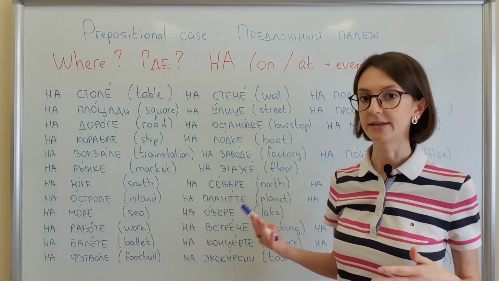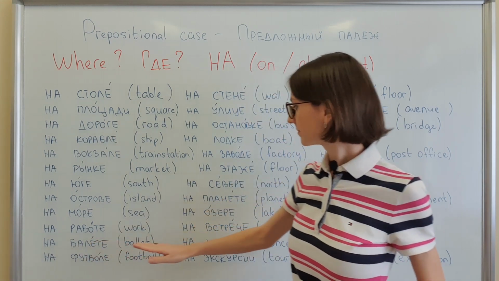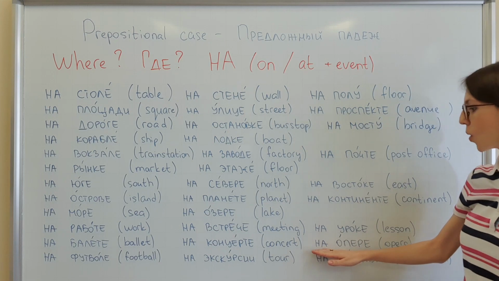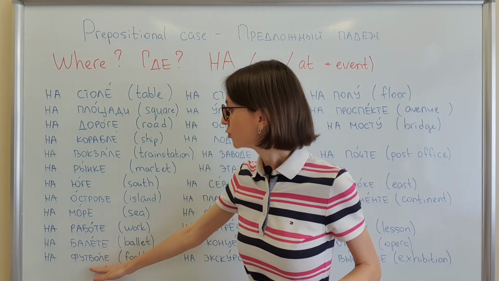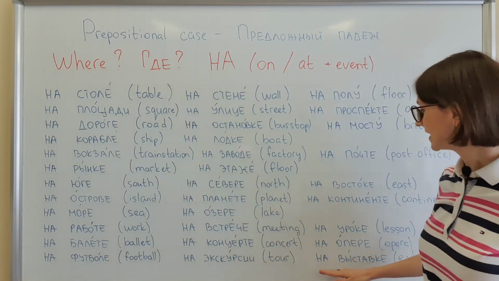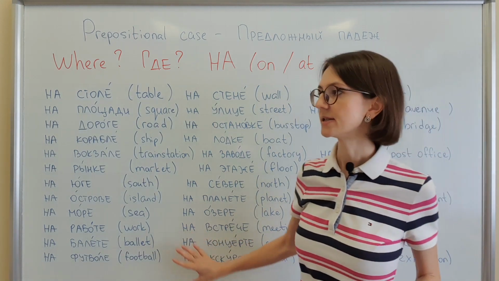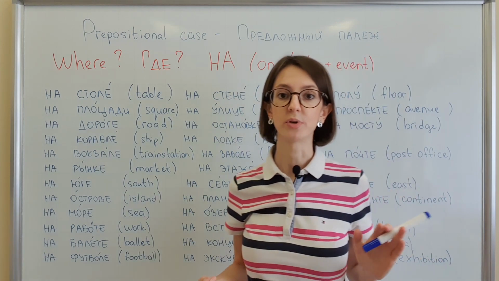I'm having an exam right now. На балете, на концерте, на опере. На футболе, на экскурсии, на выставке. So all these last examples we consider as an event. That's why we use preposition НА.